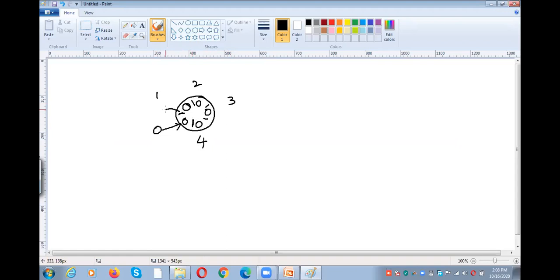What is the value of this chopstick? 1. That means chopstick of 1, and this one is chopstick of 4. These two fellows, 1 and 4, should not eat.